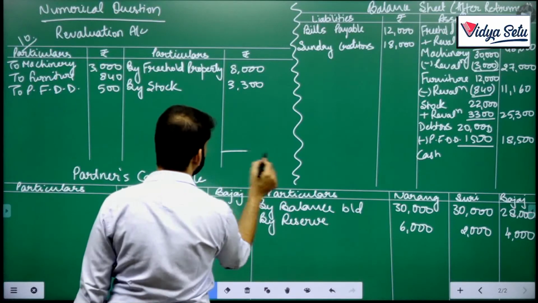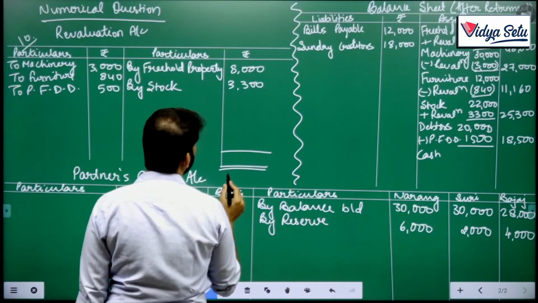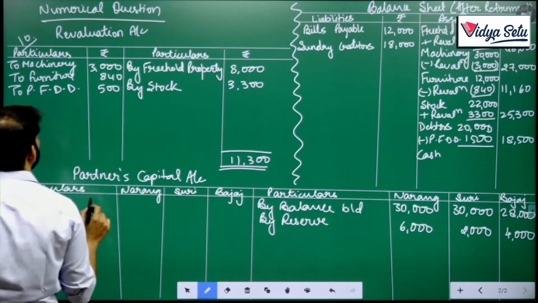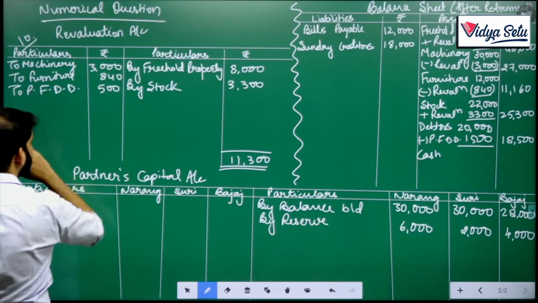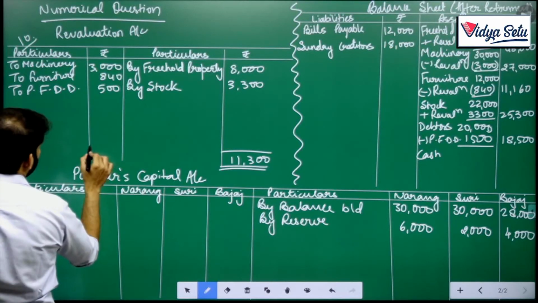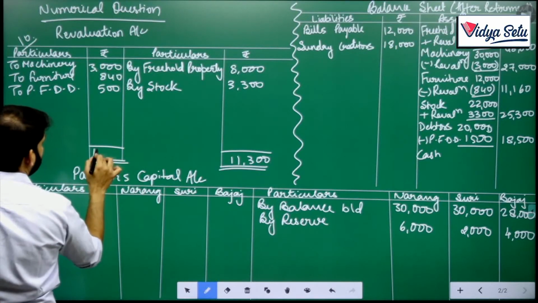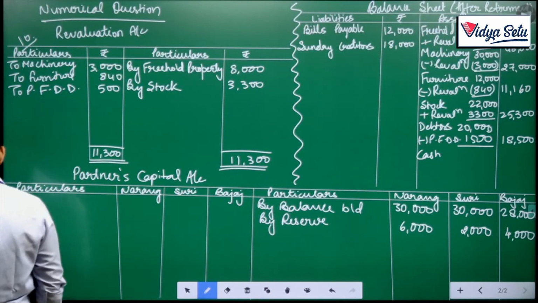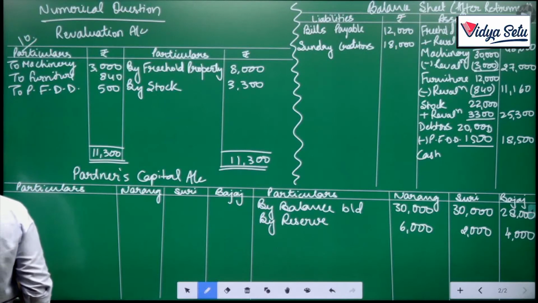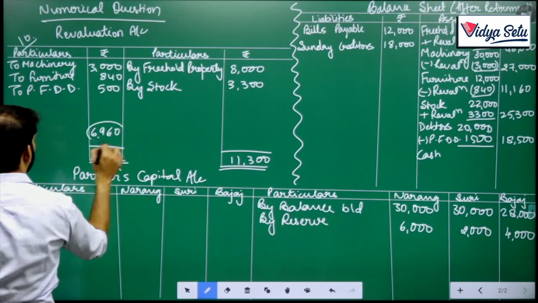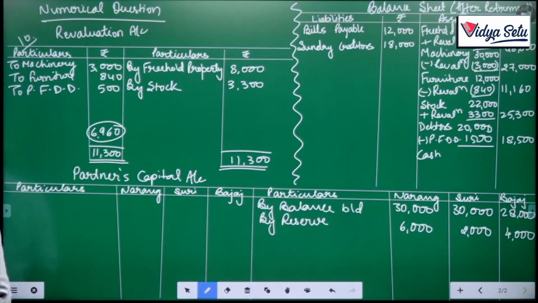So let's balance these. 11,300 on one side and 4,340 on the other. So 11,300 minus 4,340 gives a profit of 6,960. This 6,960 will go in their profit sharing ratio, which is 3:1:2.